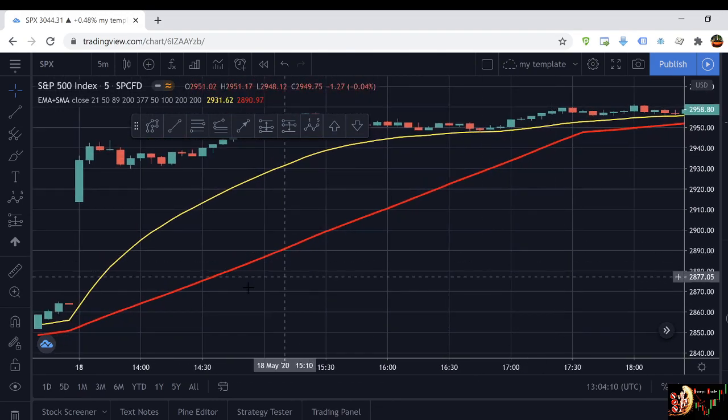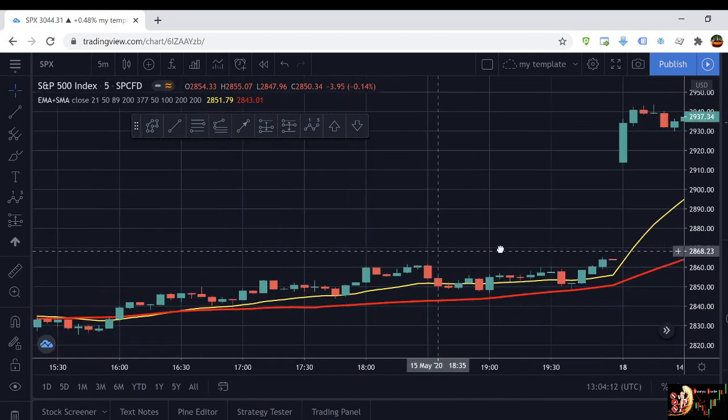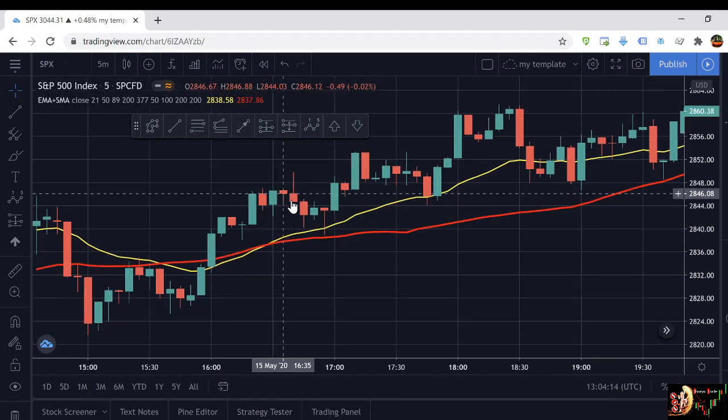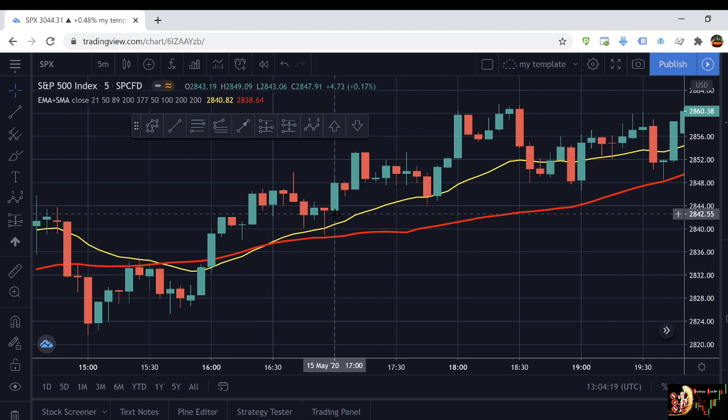So you can see during the days, there is very few trades that you are going to take, right? But the advantage of this methodology is that you can apply it to many pairs, right? You are not going to look at only one market. You can look at several markets and choose which one is better. Here you have a perfect example where the trade would have been okay to take.